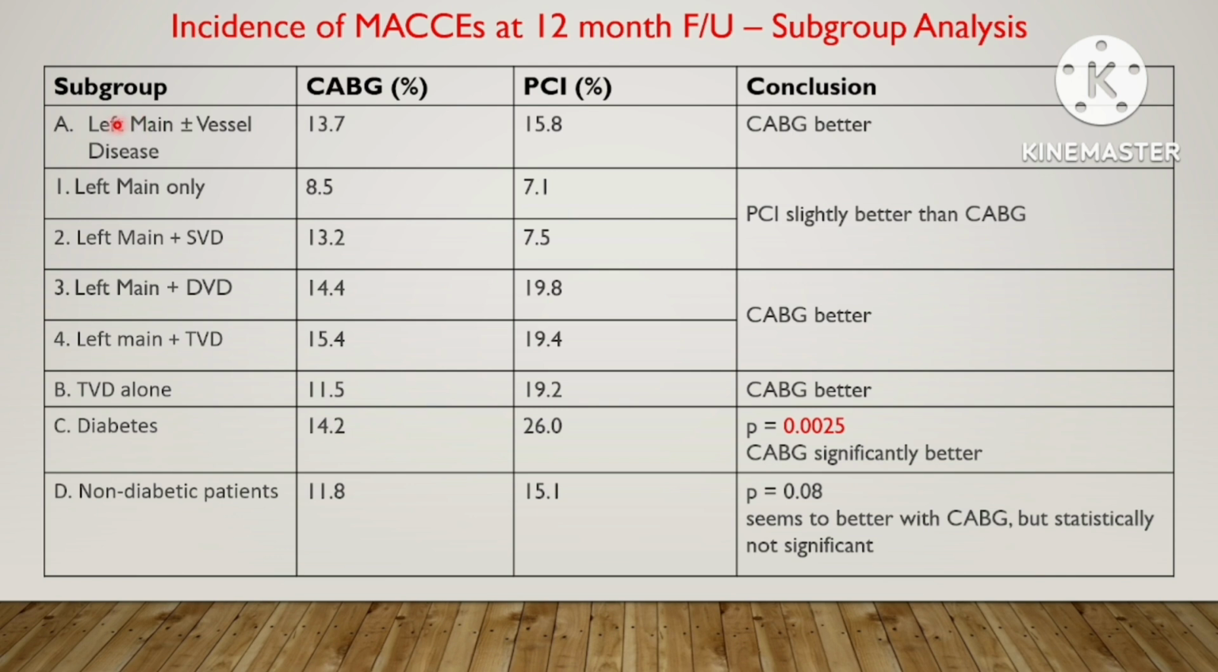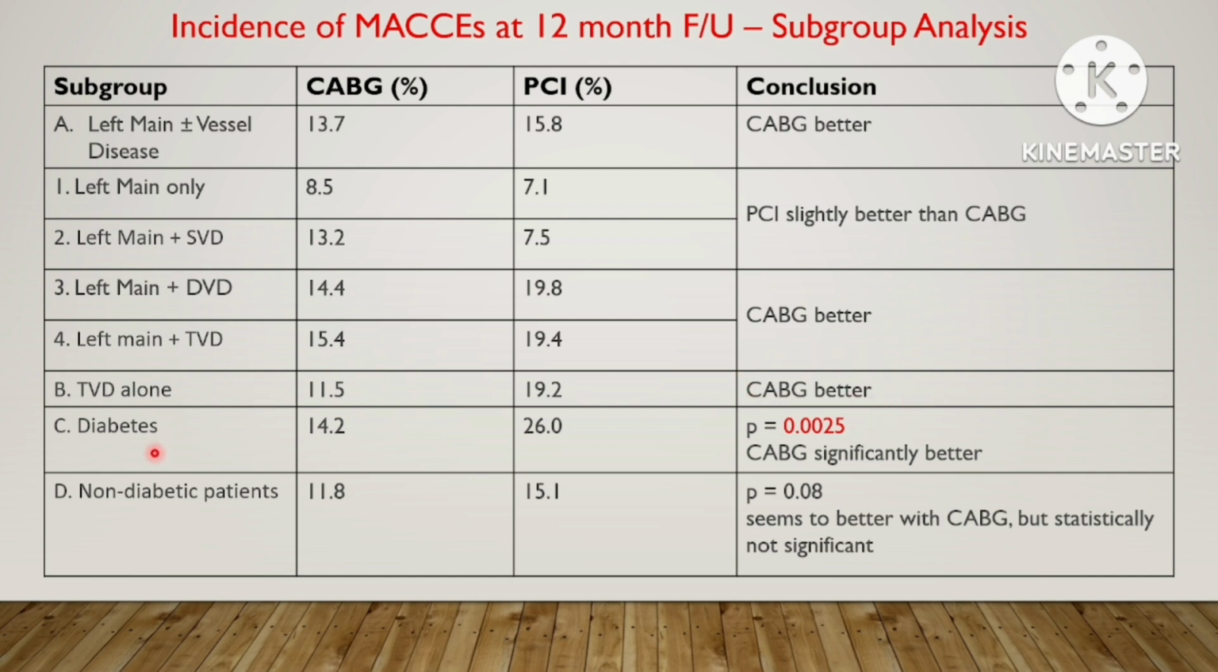First, let's go through the subset of left main disease with or without vessel involvement. In this subset, CABG was found to be better than PCI. If we further subdivide this subset, in those patients with isolated left main or single vessel disease involvement, PCI was found to be slightly better than CABG, while in those with double vessel or triple vessel disease, CABG was found to be superior.